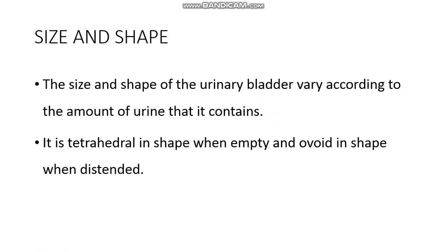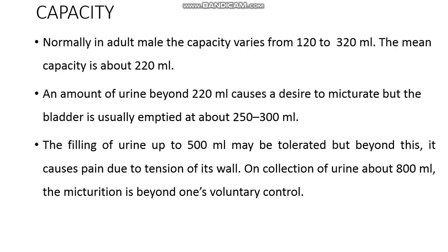Next, we can see the size and shape of the urinary bladder. The size and shape of the urinary bladder vary according to the amount of urine that it contains, as we have already discussed. It is tetrahedral in shape when empty and ovoid in shape when distended. Tetrahedral means a four-sided, cube-like structure when it is empty, and after it is filled with urine, it becomes distended and takes an ovoid shape.